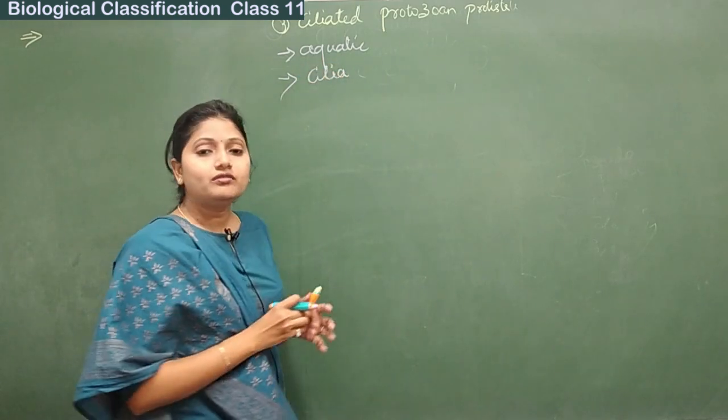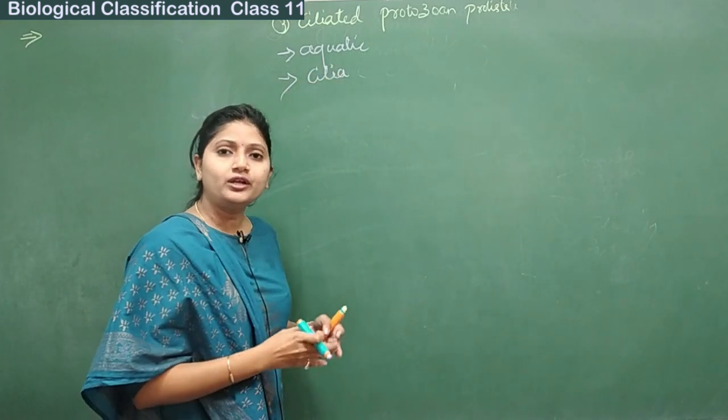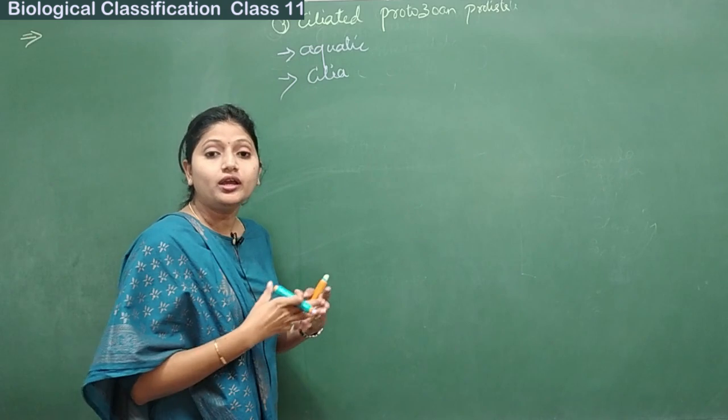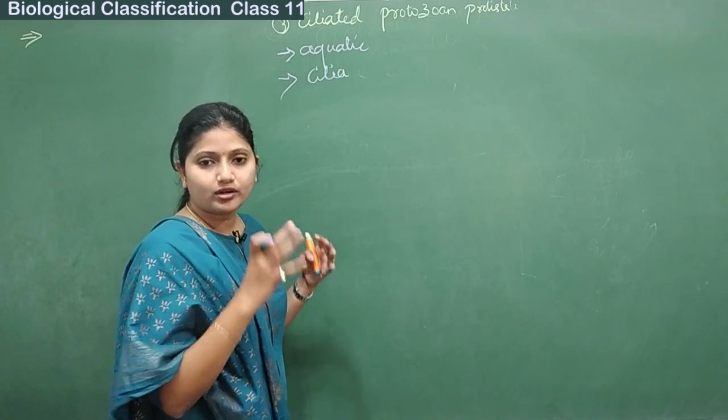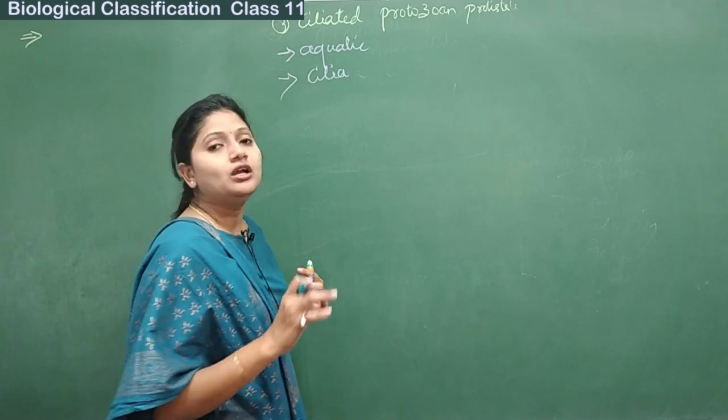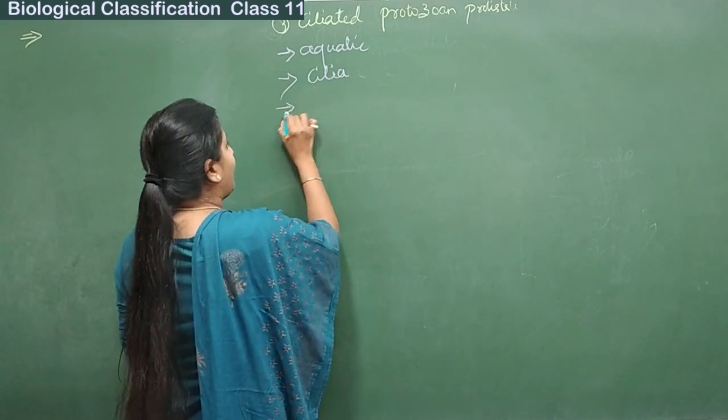But cilia will not only help for the movement, it also helps for the capturing of the food in case of these organisms. And the best example to be studied here is Paramecium.